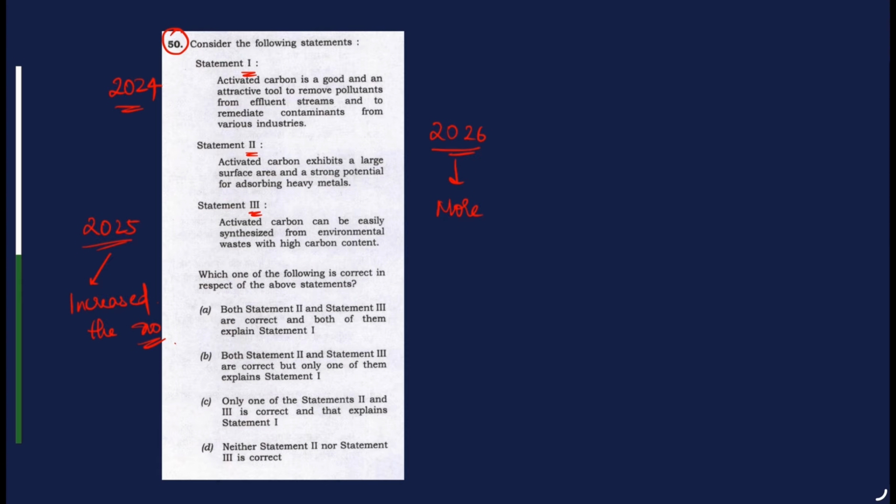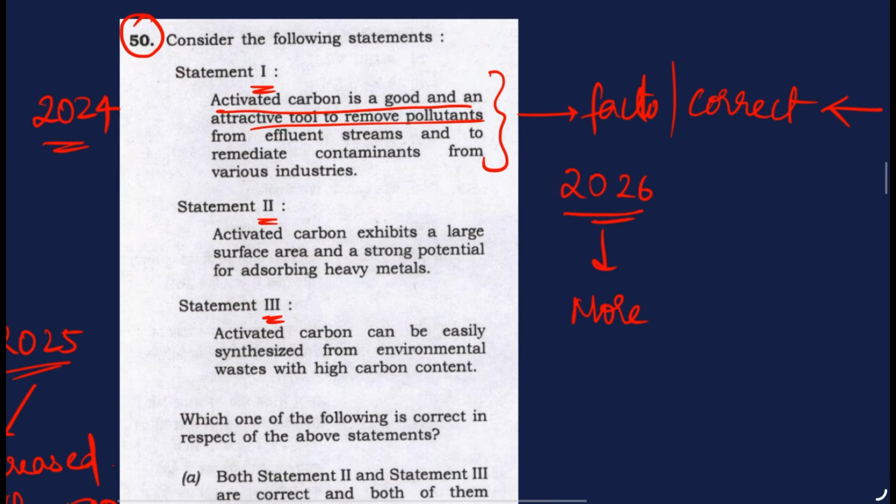So in this type of question, always the first statement is a fact and it will be correct. An aspirant shouldn't waste time in ensuring the correctness of the statement, since it is already correct. So read the statement and then go to the second statement.